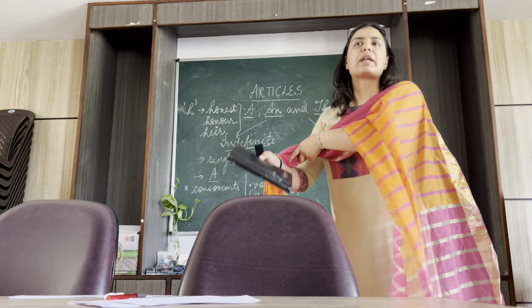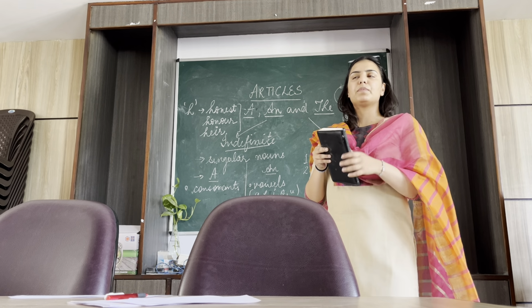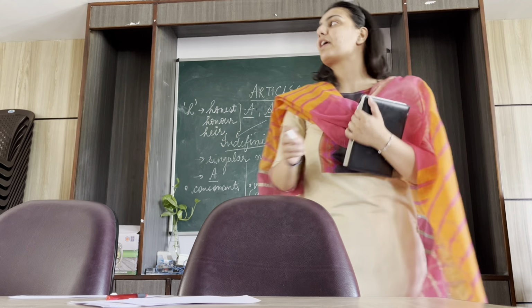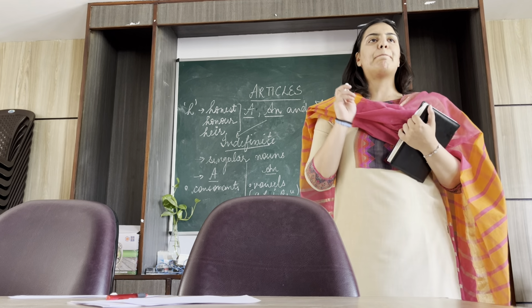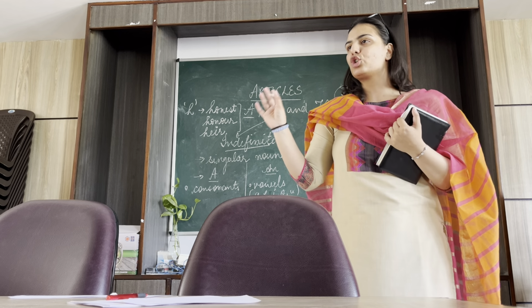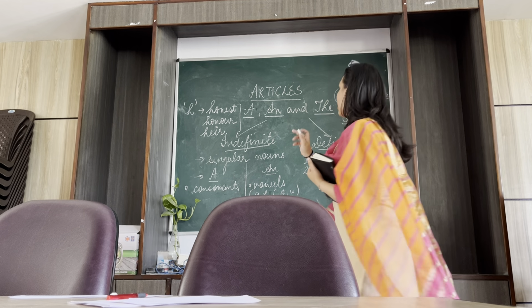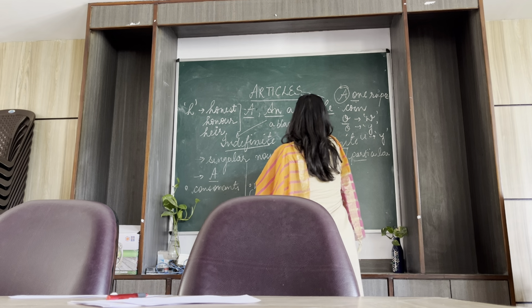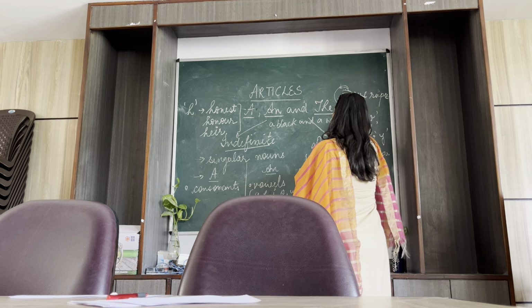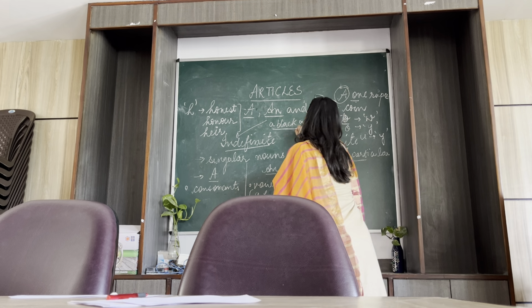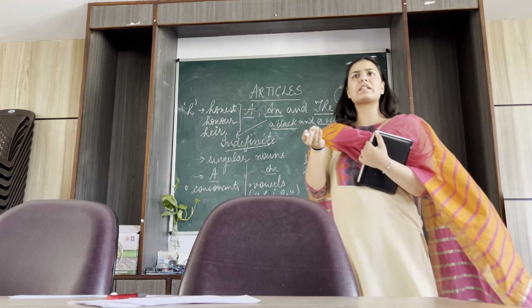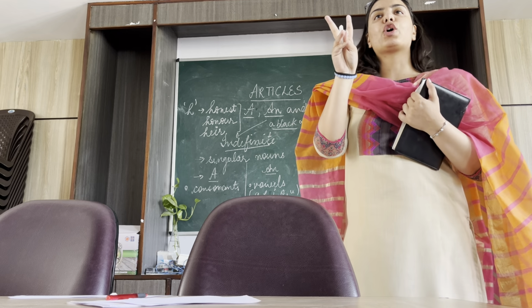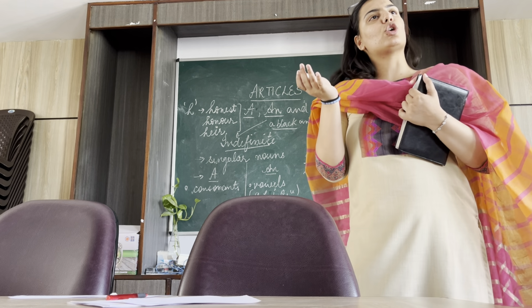And last is something that we did in subject-verb concord: the usage of articles there, where we were getting a little confused. Like if we say, I have a black and a white dog. So, usage of two articles in one sentence. A black and a white dog. What does it signify? Is the dog black and white? No. It means there are two dogs. Yes, a black and a white dog.